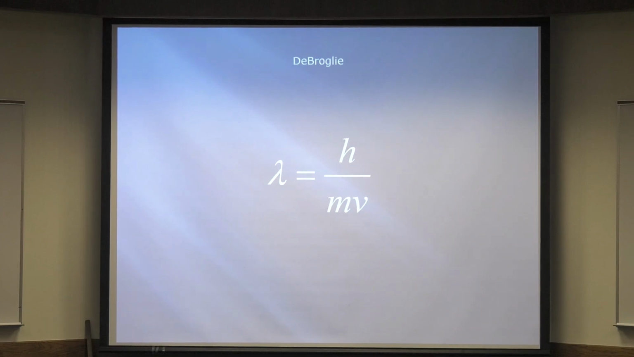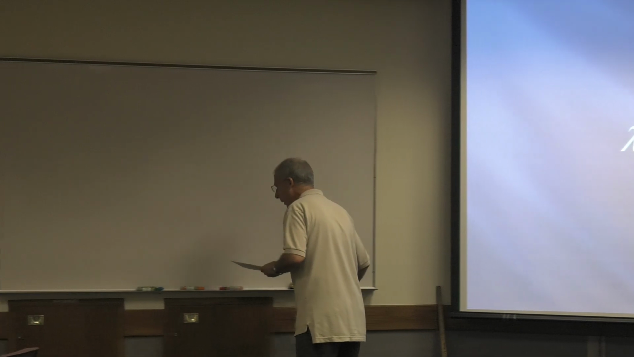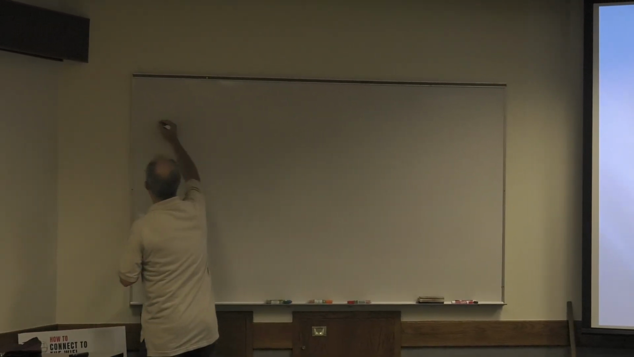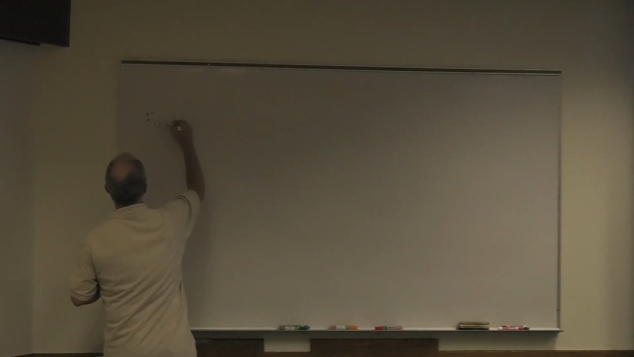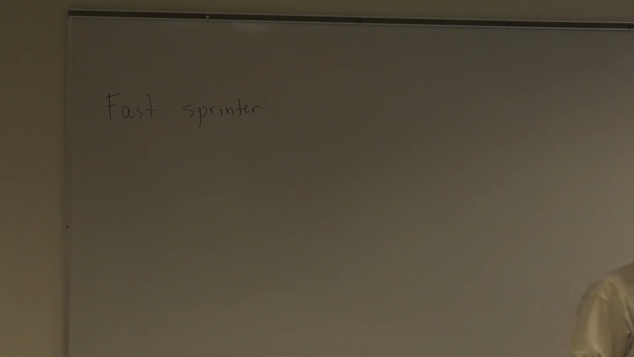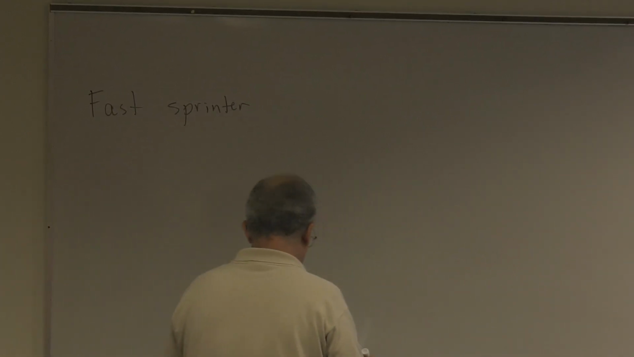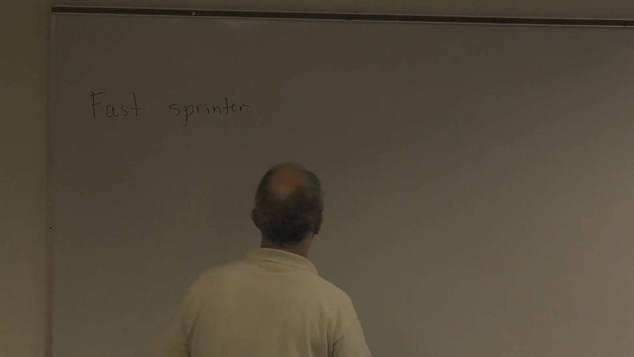Okay, so let's calculate some of these wavelengths. So let's do a fast sprinter. So a human being, a fast sprinter. I mean, have you ever noticed a wavelength of a person or a rocket, why not? I mean, you haven't, so why not? So let's do a fast sprinter.